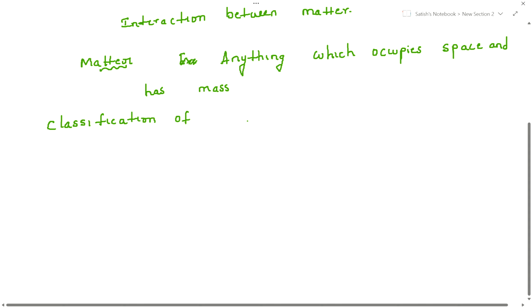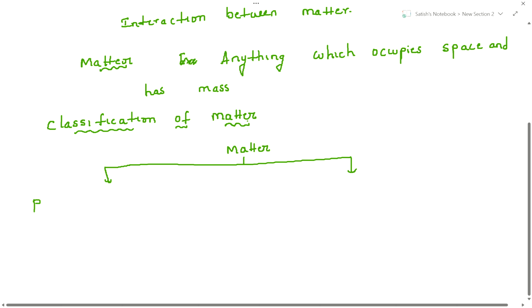Classification of matter. Matter is classified mainly into two types. The first one we call physical, and the second one we call chemical. The first one, physical classification, is based on state: solids, liquids, gases.